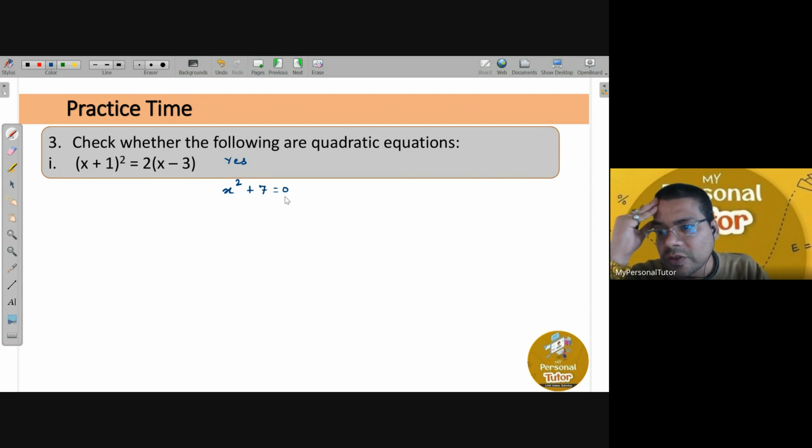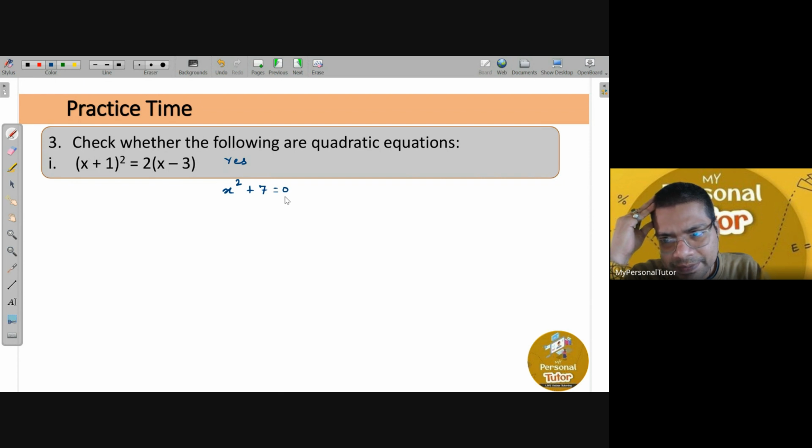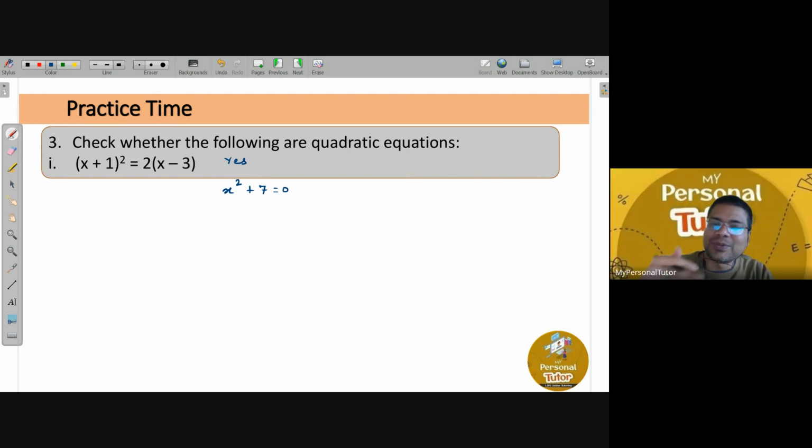Arohi, tell me, what is the value of A? A is 1. What is the value of B? 7. And C? 0. No, it is wrong. Sir, B is 0, C is 7. That's what I was about to tell everybody. See, please understand here, what is the standard form of a quadratic equation, how does it look? Ax square plus bx plus c equals to 0, right?